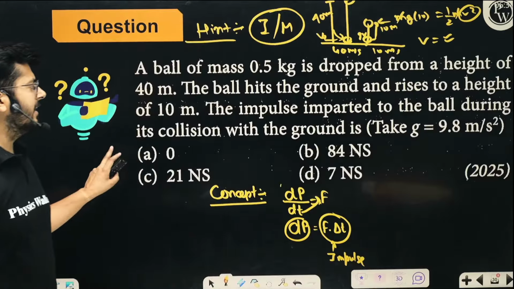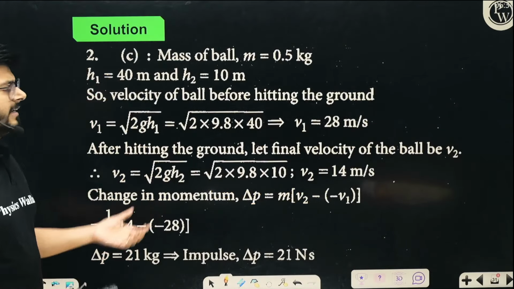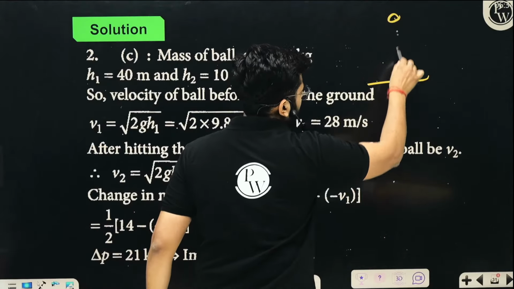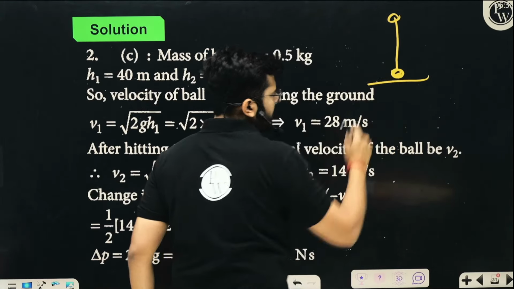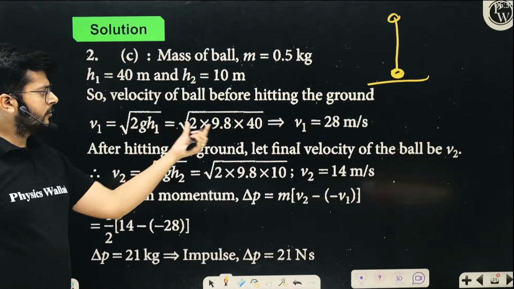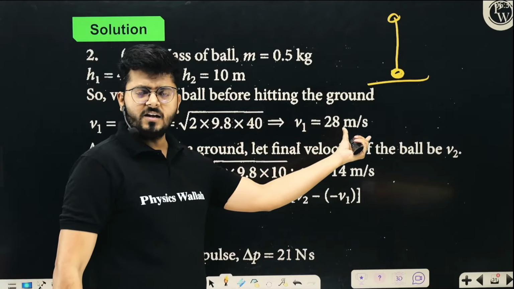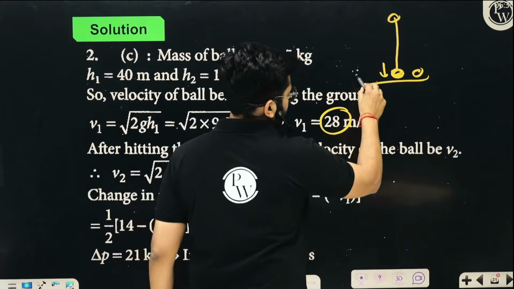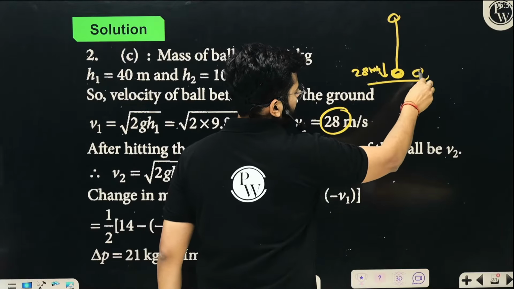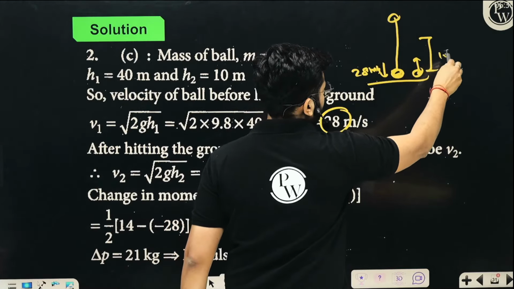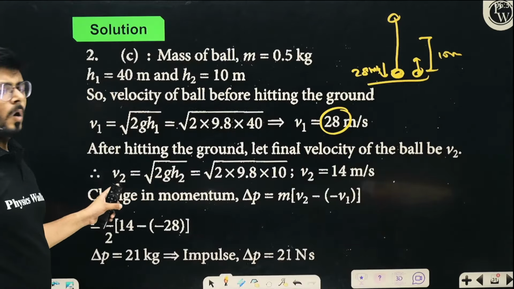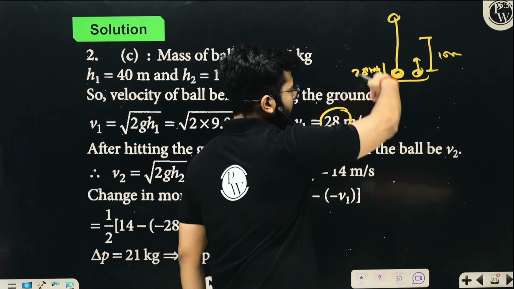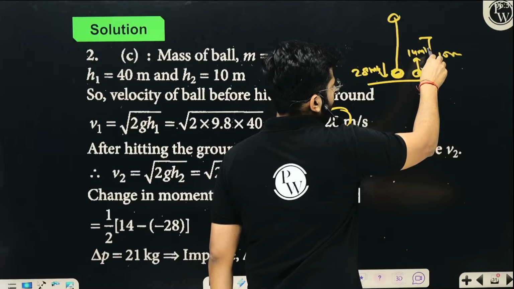And how to solve it, as I've already explained the main idea behind it, before striking you are dropping it from a height of 40 meter. So just before the ball strikes the ground, what will be the velocity? Under root 2gh. So under root 2g into 40, this is the velocity before striking the ground. After striking, this is 28 meter per second. So with 28 meter per second it is going to strike the ground, and it is going to jump back, will go to the height of 10 meters. So with that data you can calculate the velocity at which it will leave the ground. So it is 14 meter per second. So it is striking from 28, and after it is moving with 14 meter per second.